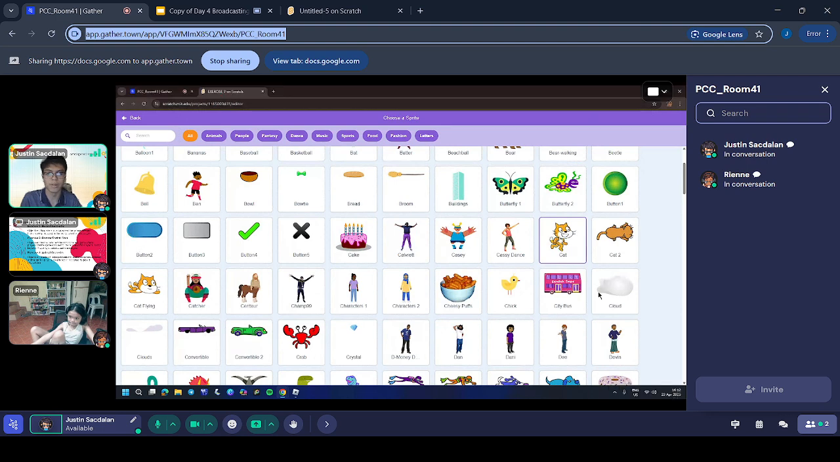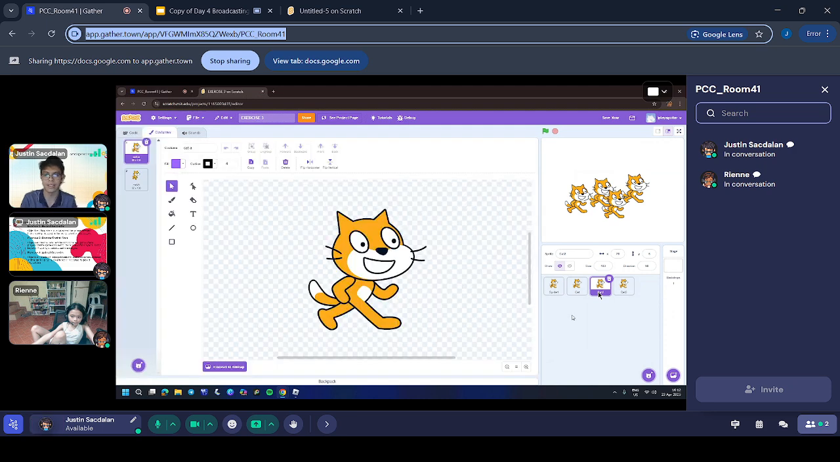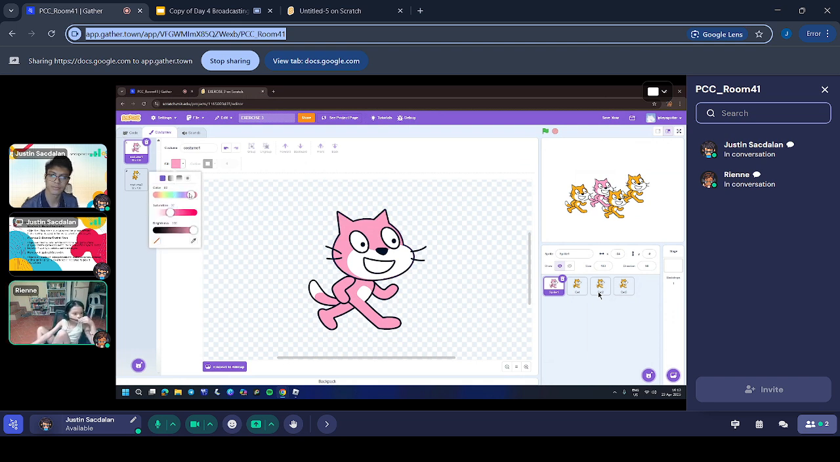Next one, this time more than one character sprite. For example, the cat, but we've only been using the cat. Try other character sprites, not just the cat. I'm gonna change the color. Sure, try it. Actually, I think it would be nice if I did a rainbow. Sure, rainbow cats.